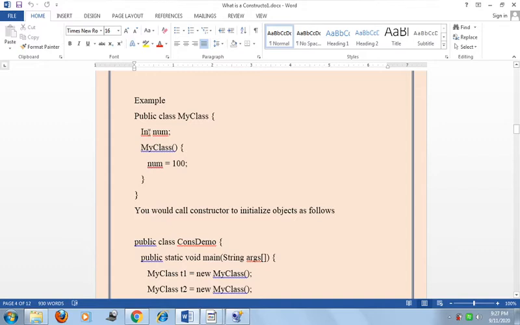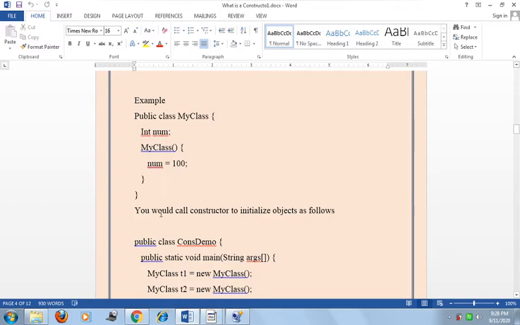Here we take the class MyClass. The name of the class is MyClass, and its access modifier is public. In that class I declare a variable num of type integer, and here I initialize the variable. This is the instance variable, so this variable is assigned the value 10.